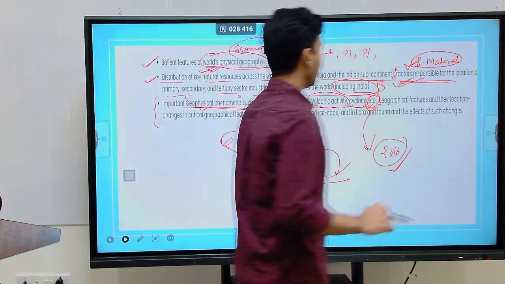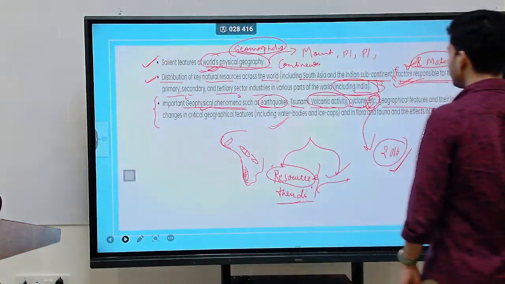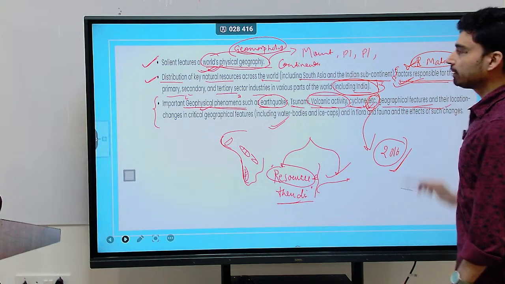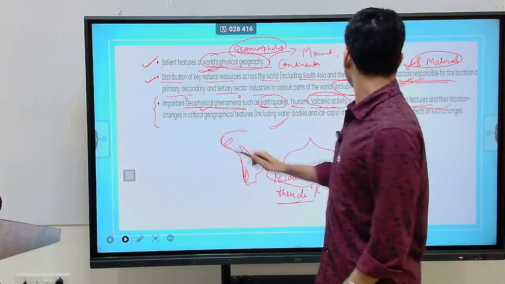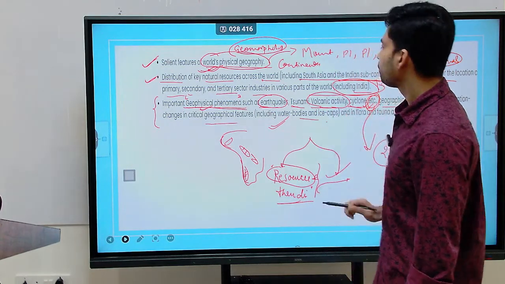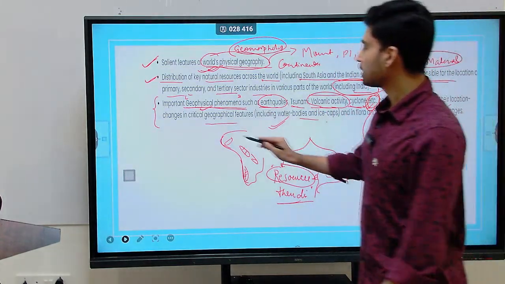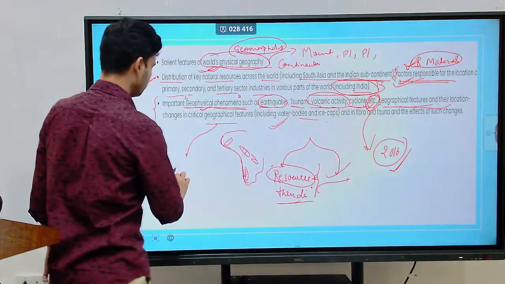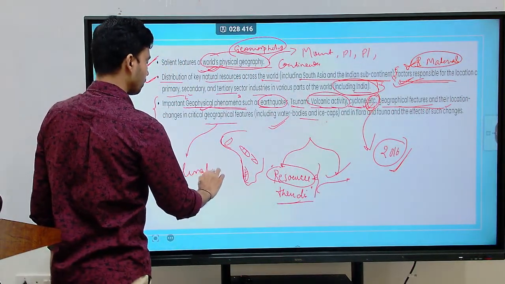And then also what we have to understand here is geographical features and changes in critical geographical features, including water bodies and ice cap. For example, this aspect is directly related to your climate change topic.